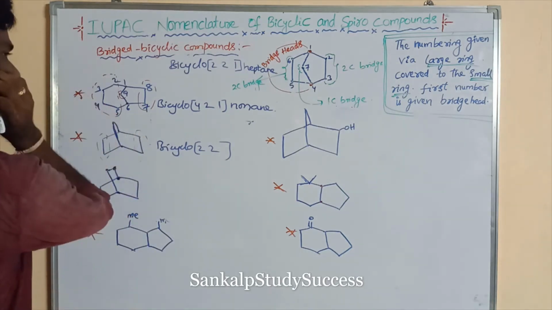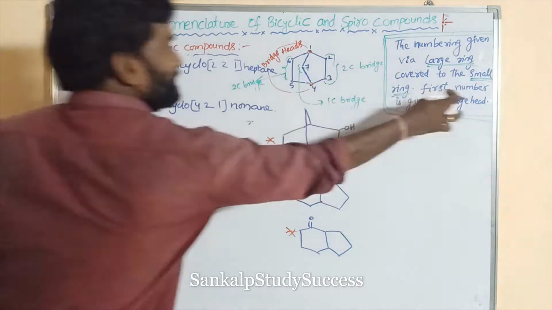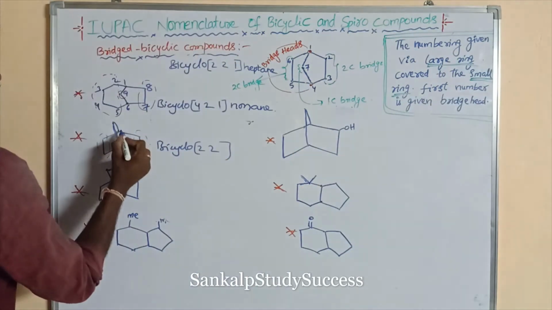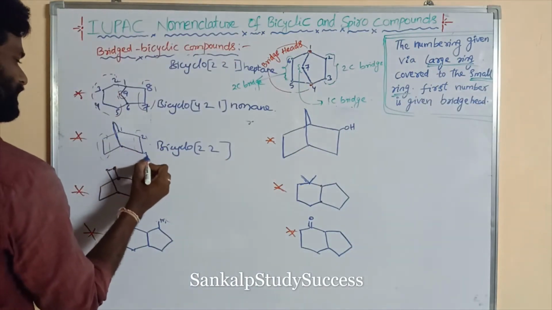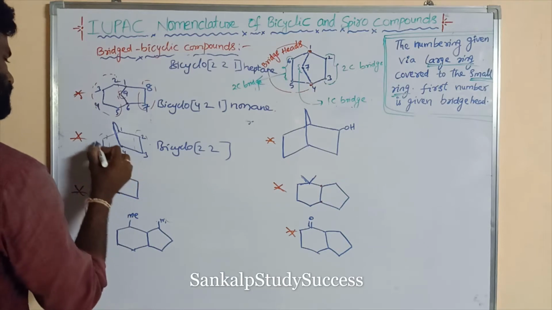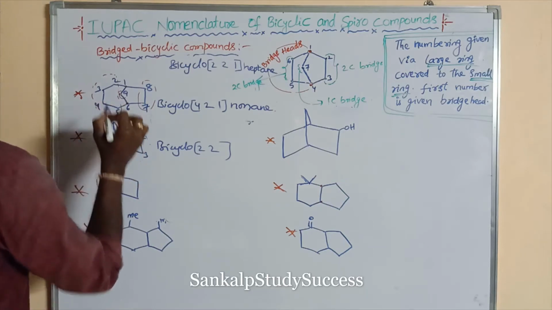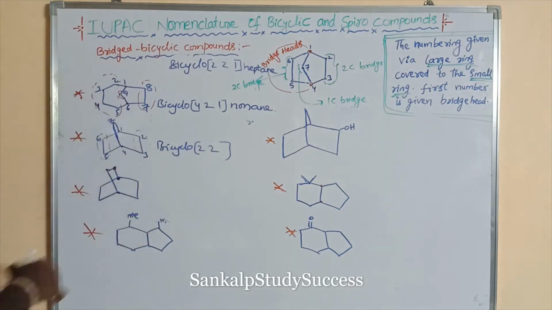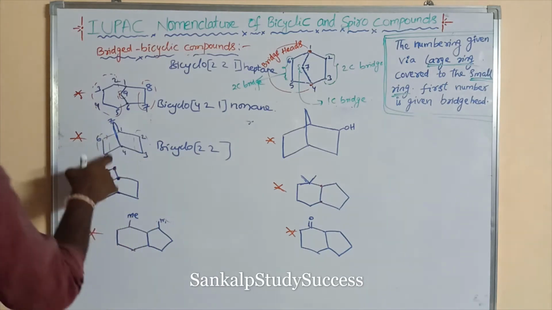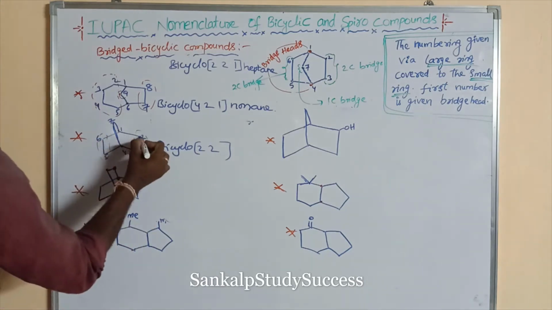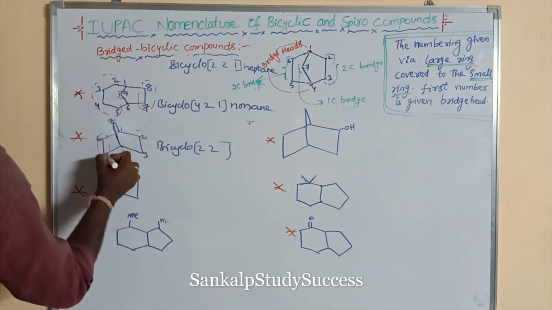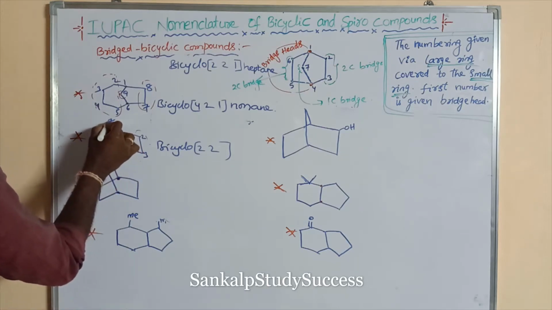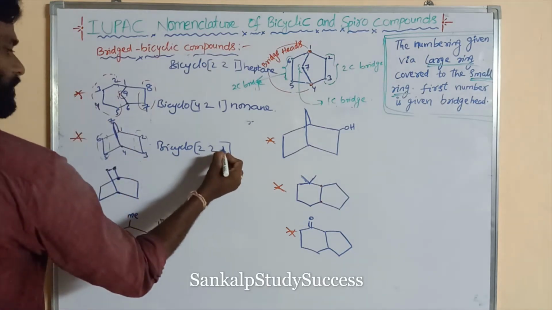Numbering is given starting from the bridgehead. The first number is given to the bridgehead. So 1, 2, 3, 4, 5, 6, 7. Right. So bicyclo, this contains 2 carbons. This also contains 2 carbons. This 2 carbons. And this is 1.